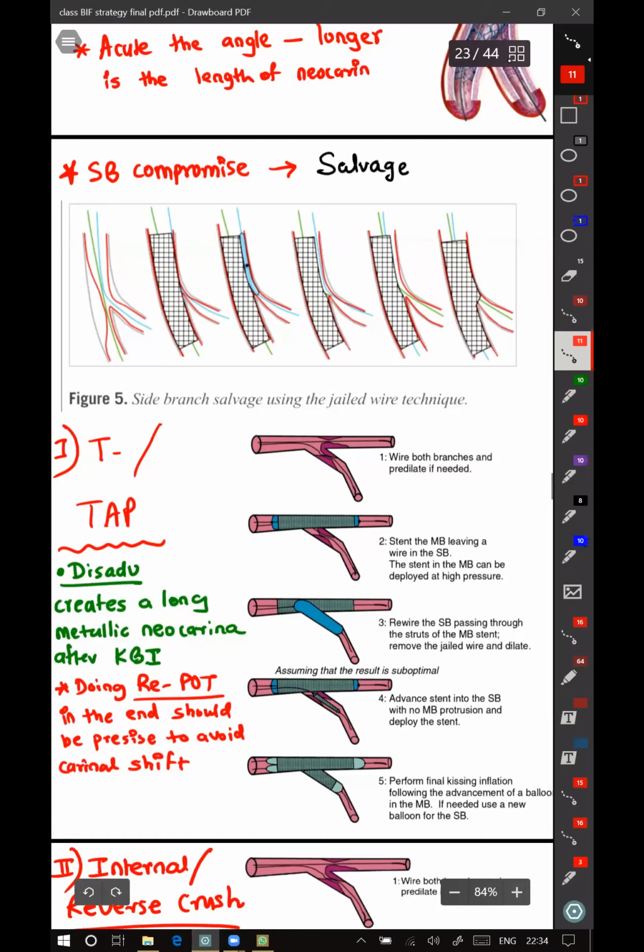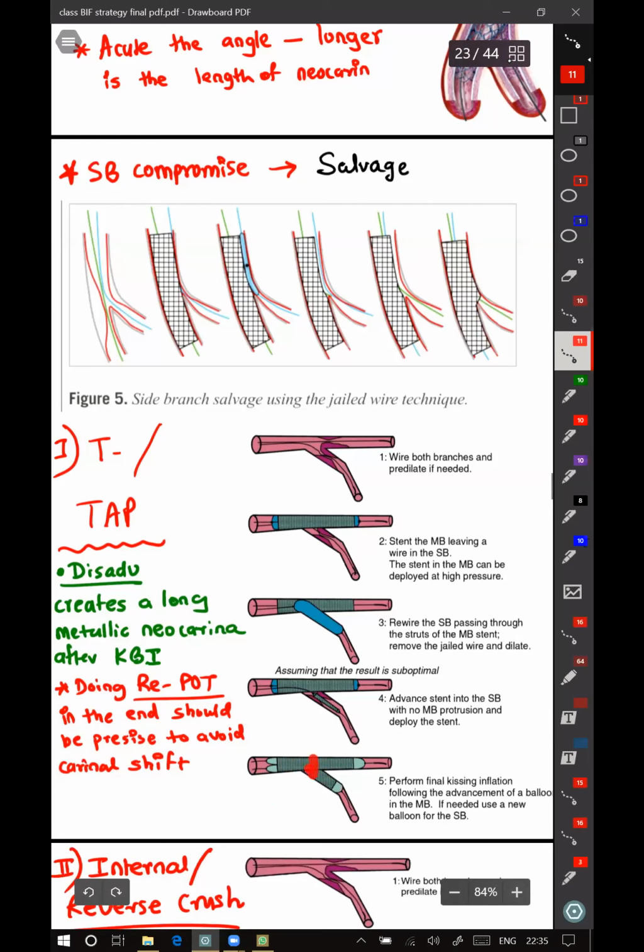Okay. Once you have completed the TAP stenting procedure, your main stent is there. Your second stent is in the side branch. And after doing the KBI, you have centralized the carina also. While doing a repot to make the proximal main branch circular again, you should be very careful because this carina can be very long.